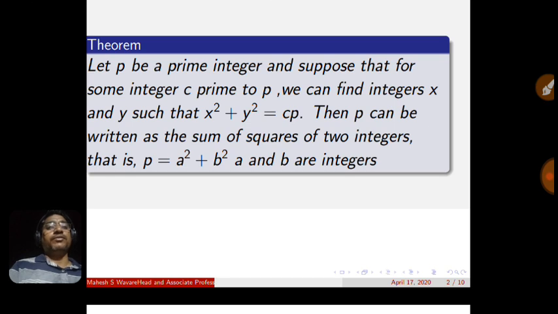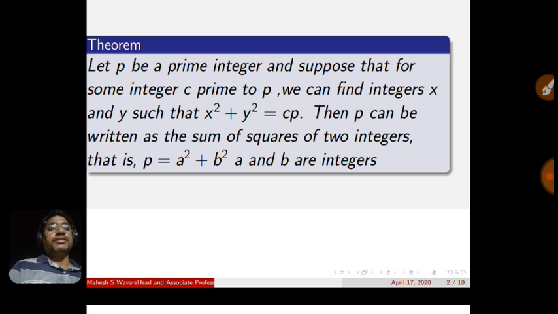Today we have to prove Fermat's theorem, which belongs to number theory. Now one might ask how ring theory has to do with number theory. Yes, there is a connection between ring theory and number theory via this ring of Gaussian integers. So before proving Fermat's theorem, we have to look at two basic results. This is the first result.